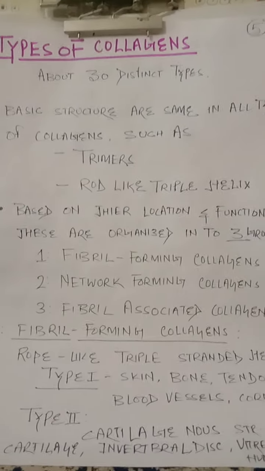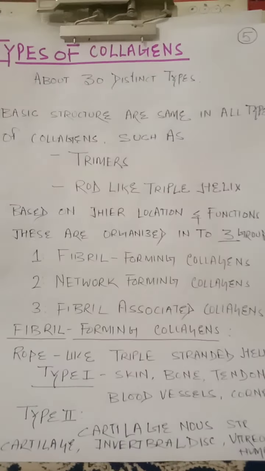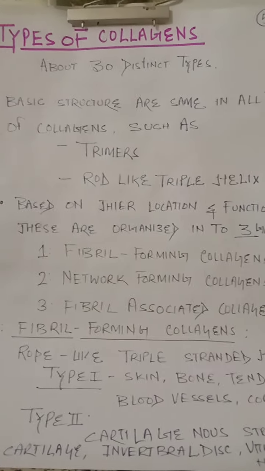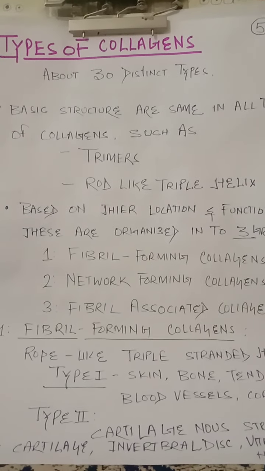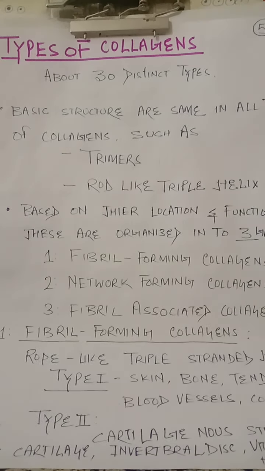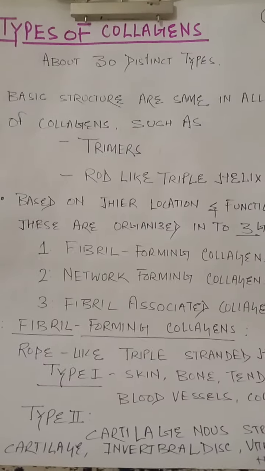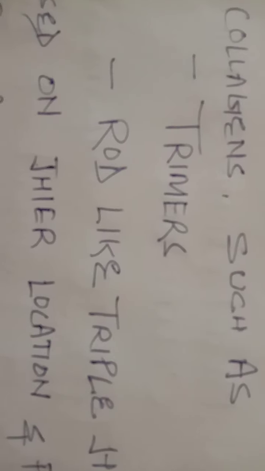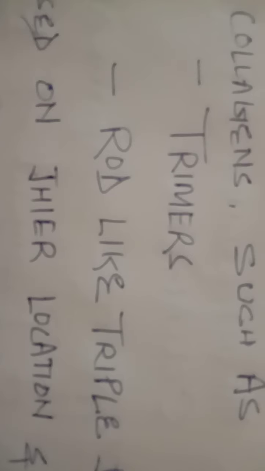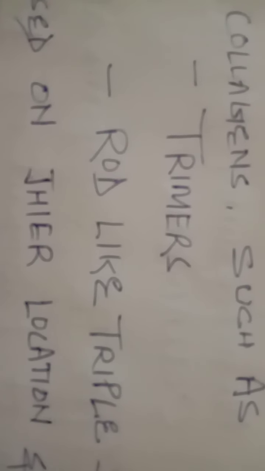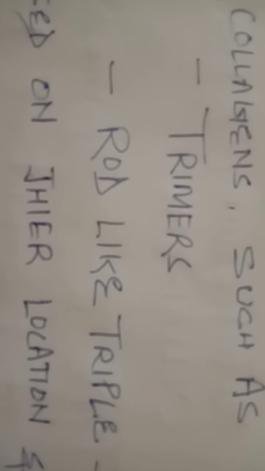So here you see, as it is given, the basic structure is the same in all types of collagen. And what is the basic structure? Such as the trimers, T-R-I-M-E-R-S. So what do we mean by trimers?